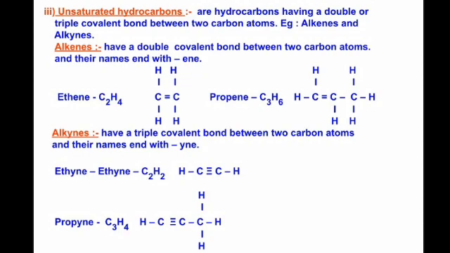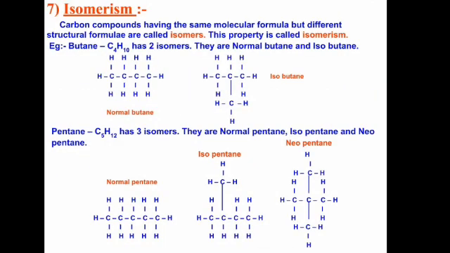Similarly, alkynes are the hydrocarbons that have a triple bond between two carbon atoms and their name ends with Y and E, alkyne. So ethyne, propyne, etc.